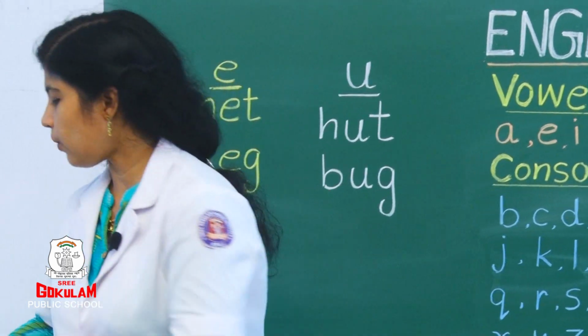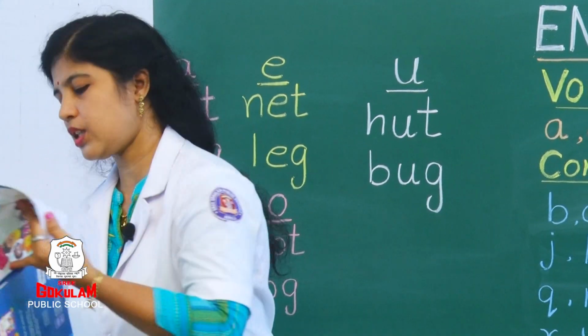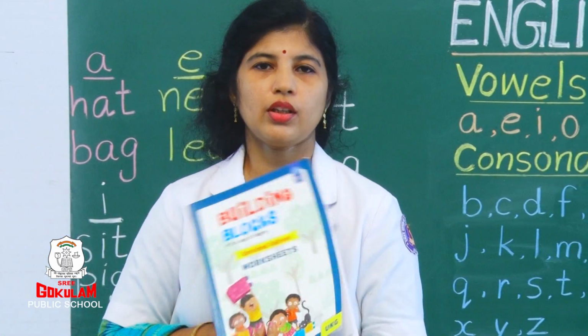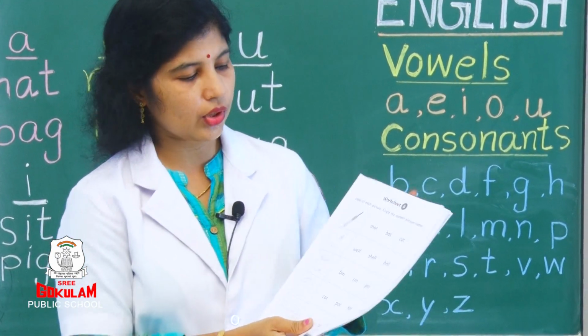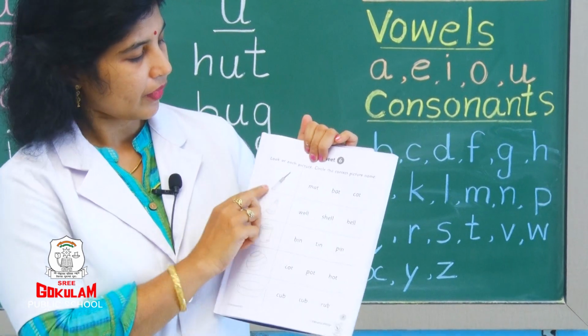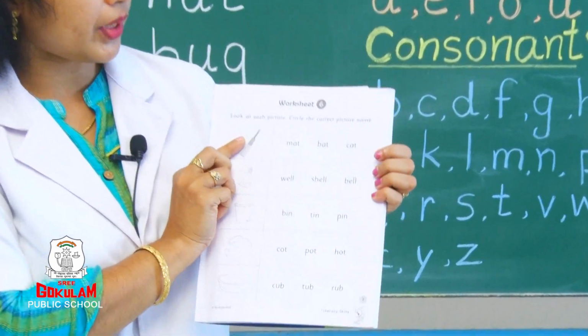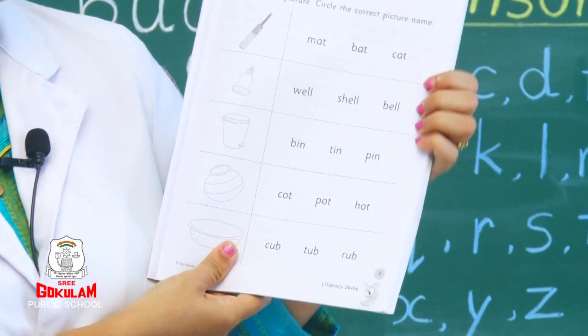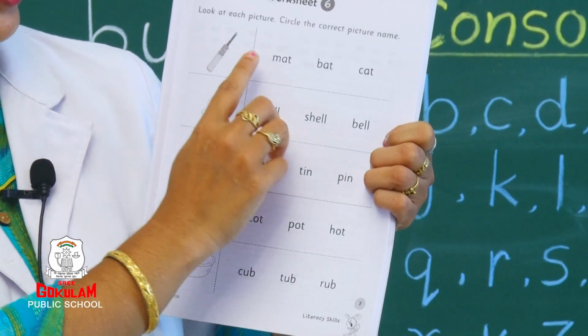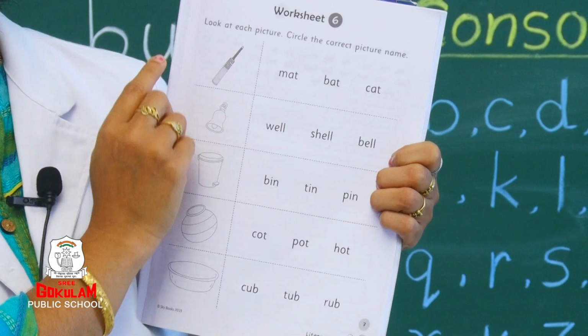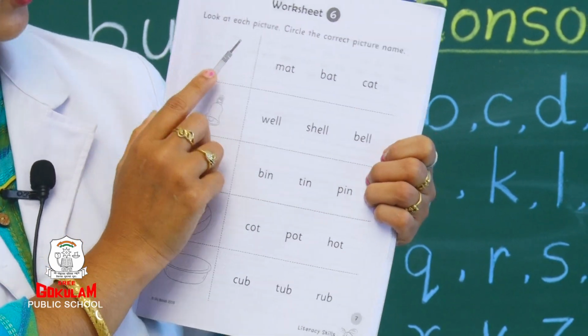Okay kids? You also have a worksheet in your worksheet book. This is your worksheet book. You have a worksheet here. Now look here. What is this? Look at each picture and circle the correct picture name. You should see the picture and read and see what name is coming for this picture. So what is this?